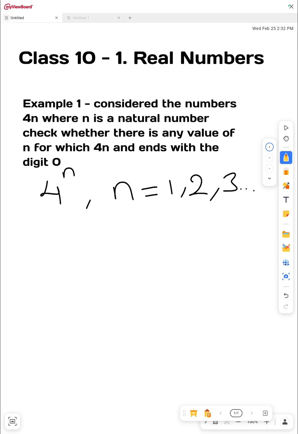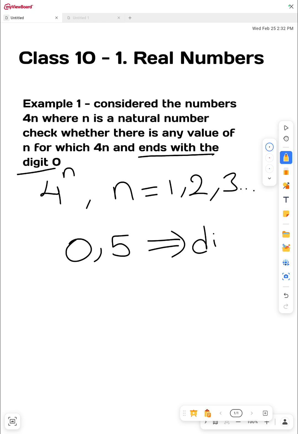Okay. Now, here the question asks about ending with 0. If a number ends with 0, it should be divisible by 5, right? What is the condition for a number to be divisible by 5? The condition is that the last digit should be 0 or 5. Then it will be divisible by 5, right? Here it was asking about 0 only.